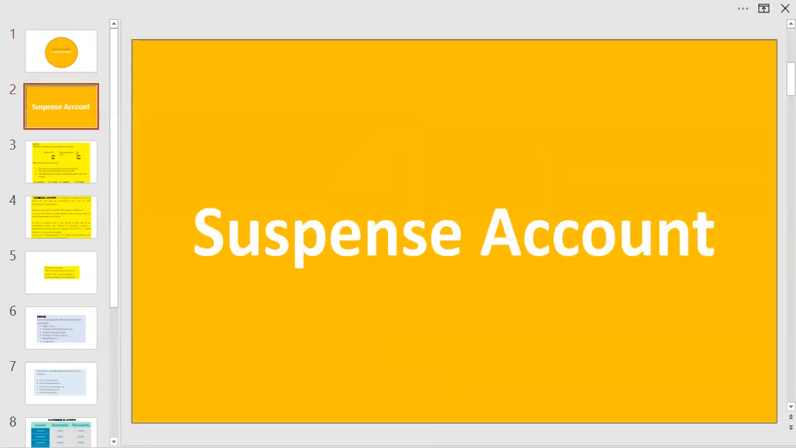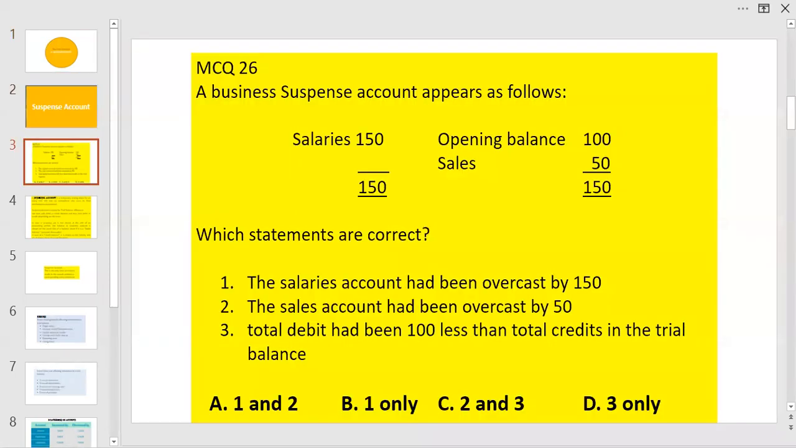Let's move on to the question. A business suspense account appears as follows. Salary is 150 debit, opening balance 100 credit, sales 50 credit, balance agreed. Which statements are correct? The salaries account had been overcast by 150. The sales account had been overcast by 50. Total debit had been 100 less than the total credits in the trial balance. 4 options are given.